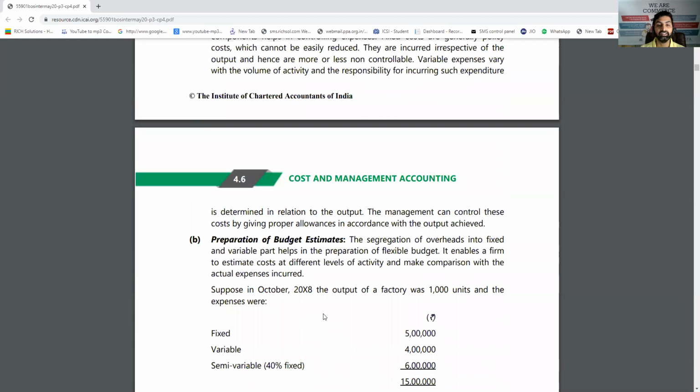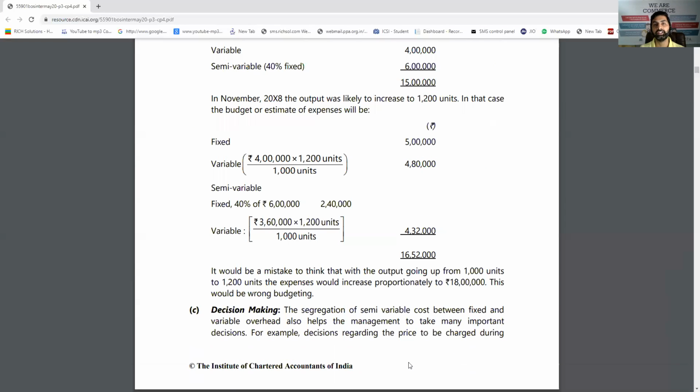Second thing, for budget estimates, it is easy. That this much is fixed cost, we'll have to pay. Rent is to be paid. It is a must to be paid. Then we can prepare a budget properly. And as we have seen in budgetary control, we show the variable, fixed and semi-variable expenses or overhead differently.